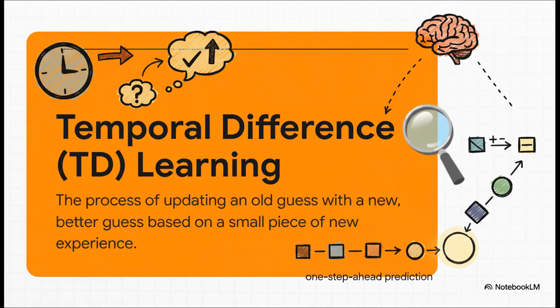So what is temporal difference learning, or TD learning? The temporal difference is just the difference between your prediction before you made a move and your slightly better, more informed prediction after you made the move. Q-learning uses this little error signal to constantly nudge its estimates in the right direction. It's basically learning from a one-step-ahead forecast.